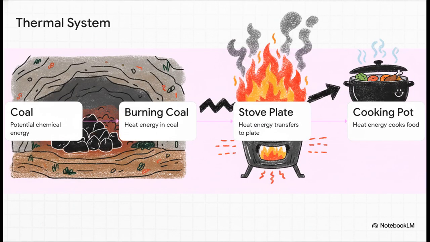Next up, let's observe a thermal system, like a traditional coal stove. We start deep in the earth with ancient, potential chemical energy locked tightly inside a lump of coal. When you ignite it, it transforms completely into roaring thermal or heat energy in the burning coal. This heat energy then transfers directly to the stoveplate and finally transfers into the pot, heating it up to cook your food. It literally goes from an ancient rock to a warm meal.